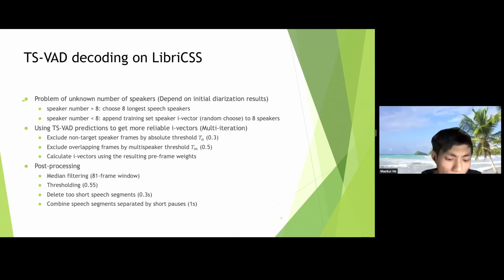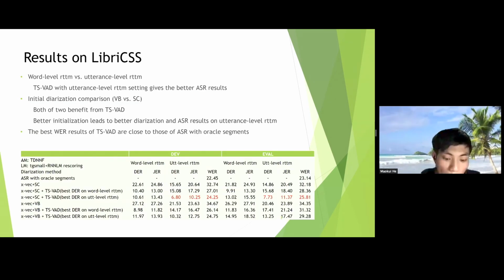To use TSVD predictions to get more reliable i-vectors, we first exclude non-target speaker frames by an absolute threshold, and then exclude overlapping frames by a multi-speaker threshold. Finally, we calculate i-vectors using the resulting frame weights. The post-processing includes median filtering, thresholding, deleting too-short segments, and combining speech segments separated by short pauses. The next slide shows the results on LibriCSS.